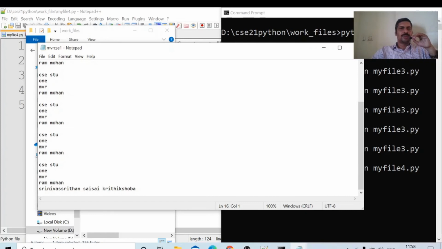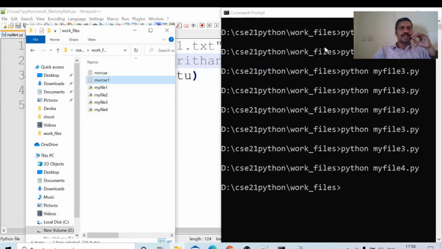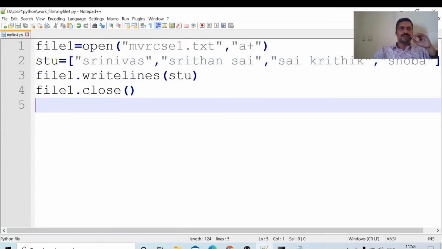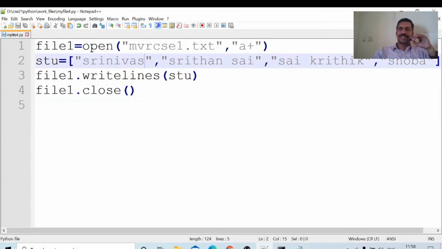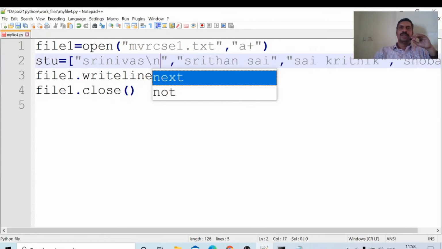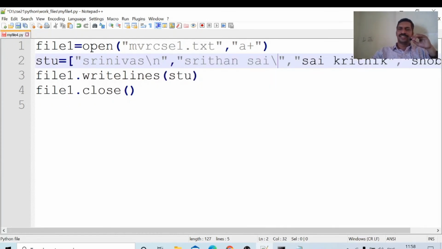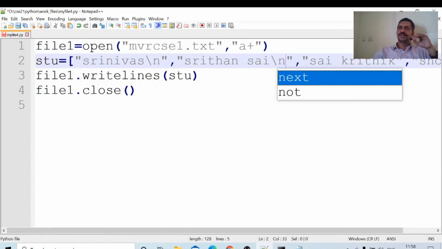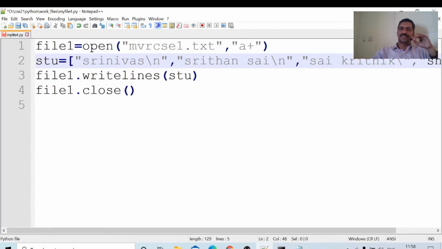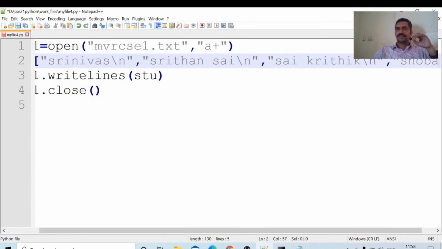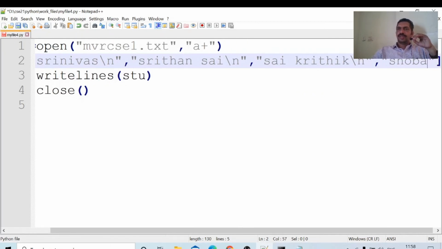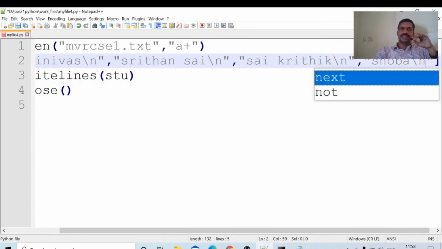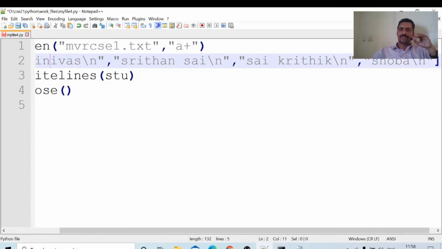The 4 names are there, but not like this. I want the appended names to be on the next line. Here I want to keep slash n, the new line character, and at the starting also I will keep slash n.